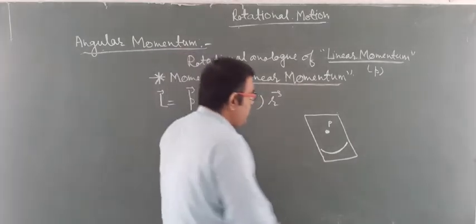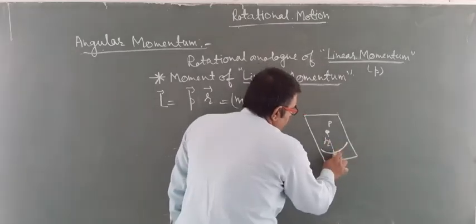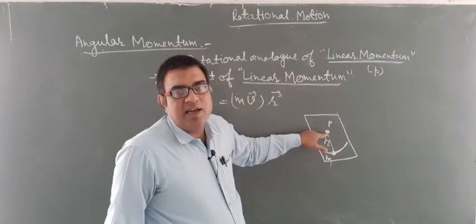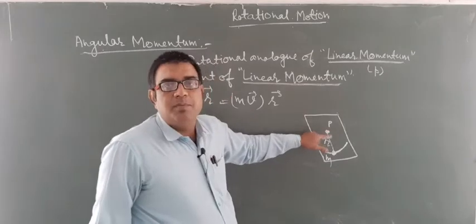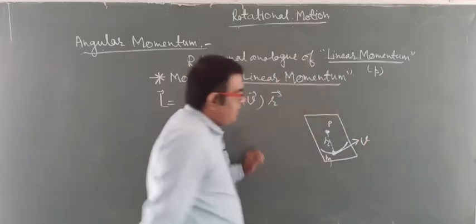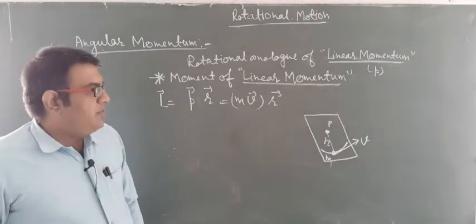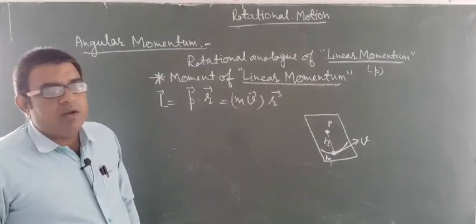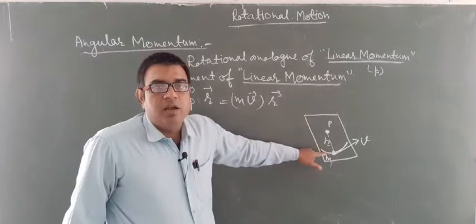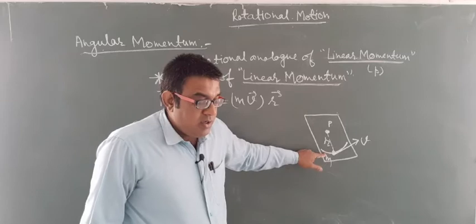The mass of the object is m, and it is at a position r from point P. Now let us suppose the object is moving with velocity v. We have to consider the component of velocity perpendicular to the position vector.